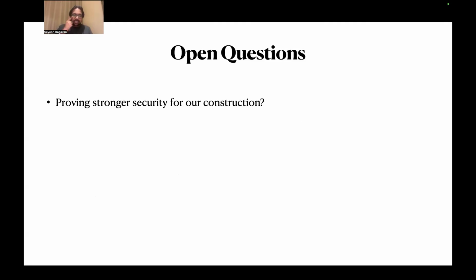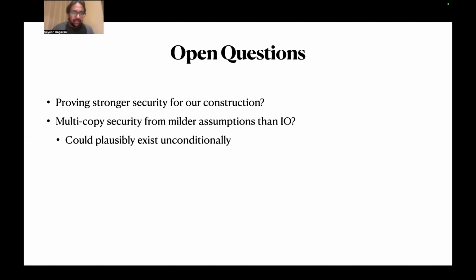Firstly, can you prove a stronger security notion for our construction, like I said on the previous slide? And secondly, can you get multi-copy security from milder assumptions than IO? This next bullet is actually a typo, sorry. It can't exist unconditionally due to, for example, using tomography. But it could definitely exist with much milder assumptions, like, say, one-way functions or something even milder.